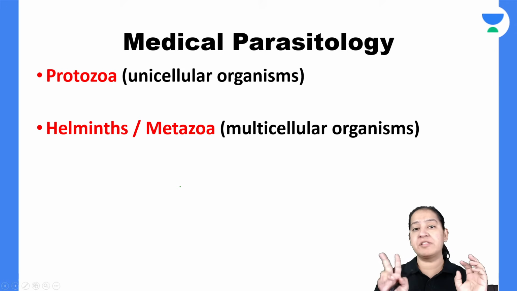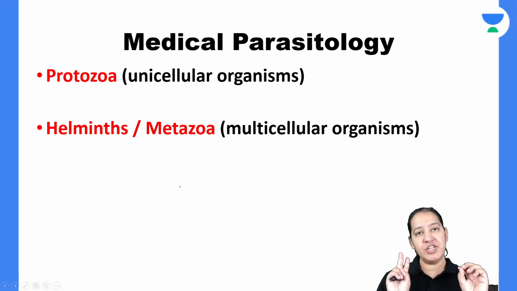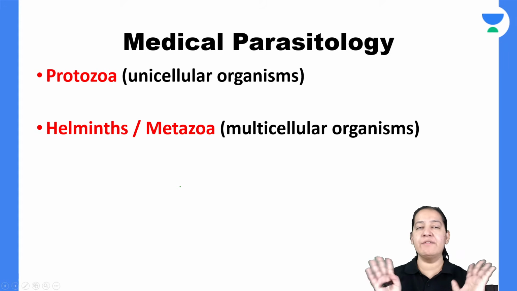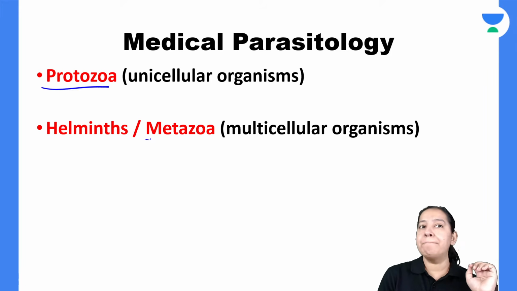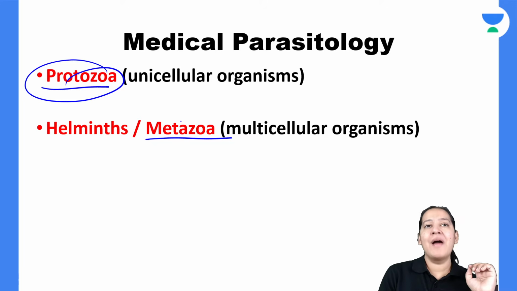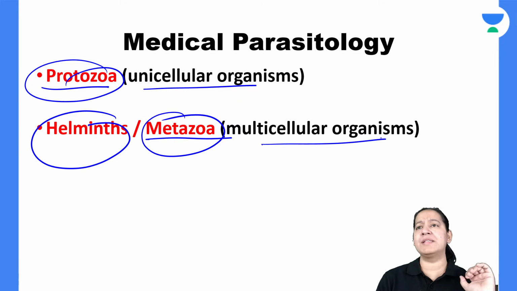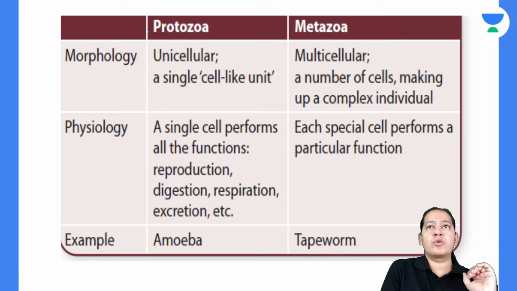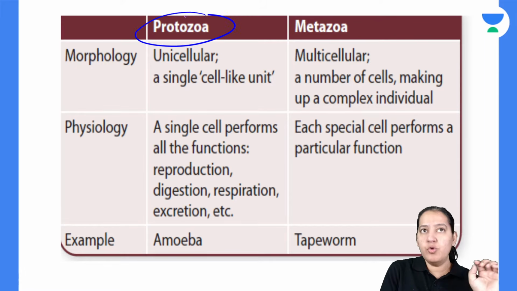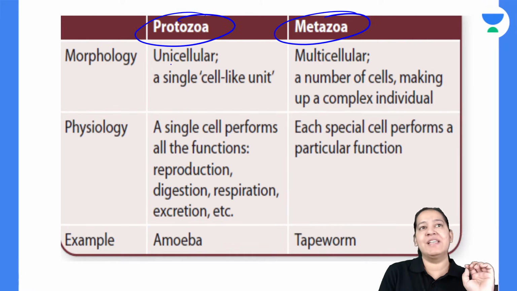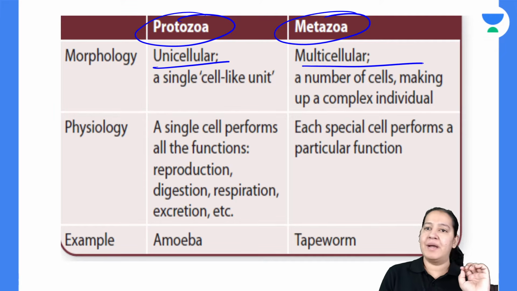Now, in medical parasitology, there are two categories into which we divide the parasites. What are the two categories? Protozoa and metazoa. Metazoa are helminths; metazoa and helminths are one and the same thing. Protozoa are unicellular parasites. Metazoa and helminths are multicellular parasites, right? So protozoa and metazoa are the two main categories of parasites. These are unicellular, these are multicellular.